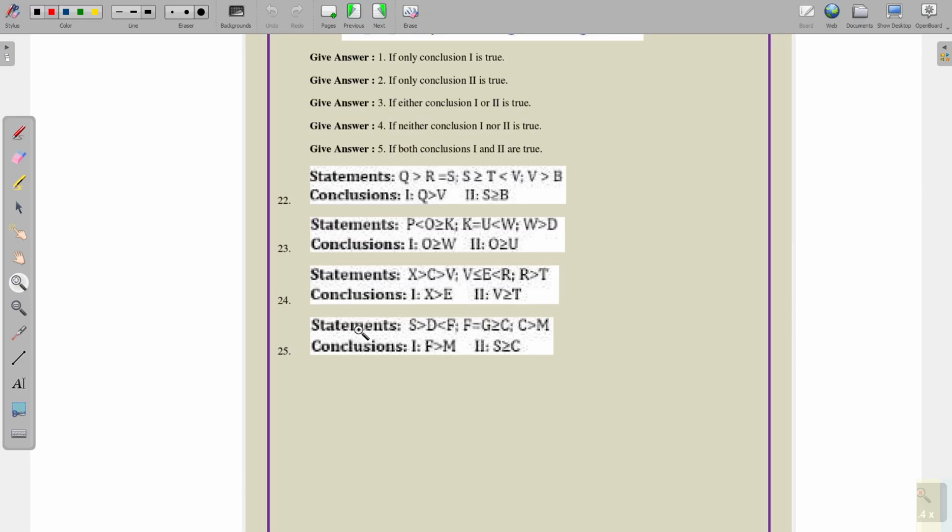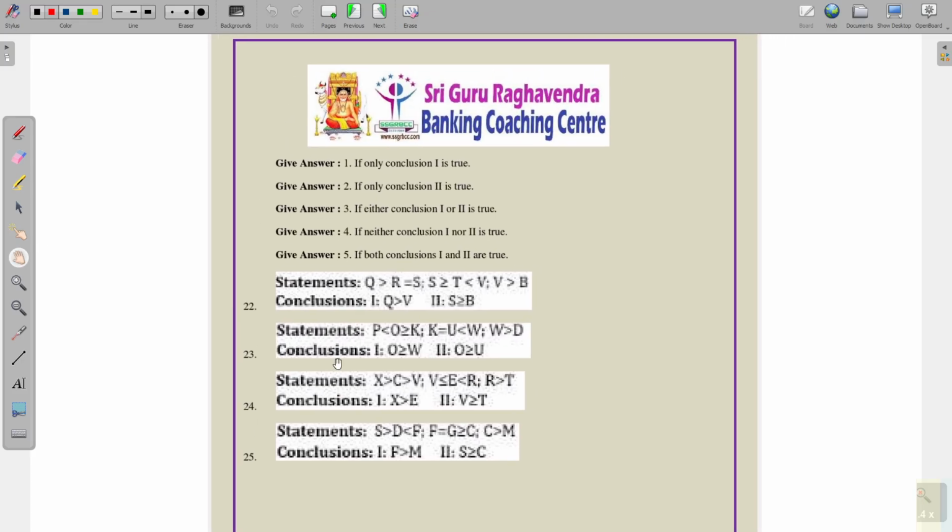We have inequalities now. It is a very simple topic. See the first one. Here we have 5 options: only conclusion 1 is true, only conclusion 2 is true, either conclusion 1 or 2 is true, neither conclusion 1 nor 2 is true, and both conclusion 1 and 2 are true. These are the options.